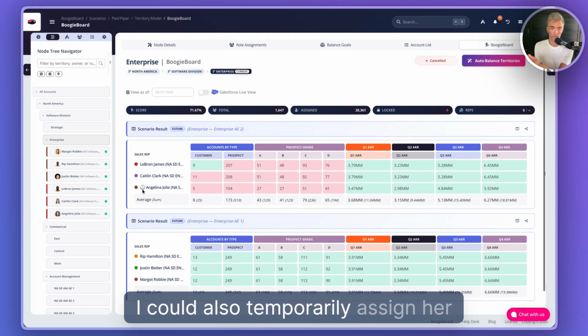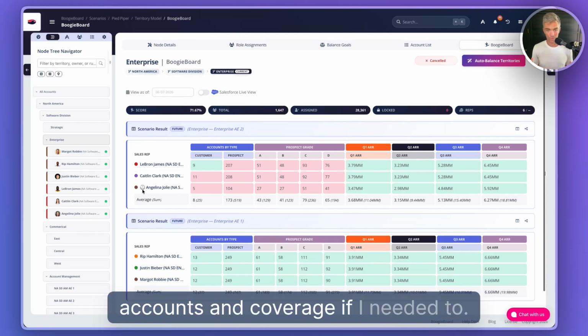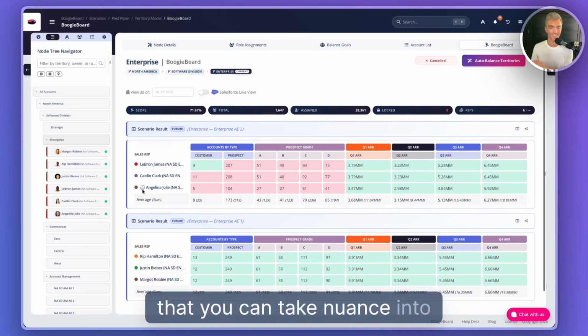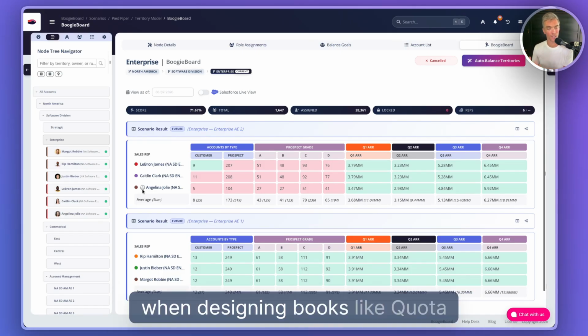I could also temporarily assign her accounts and coverage if I needed to using BoogieBoard. You can take nuance into consideration when designing books like quota relativity.